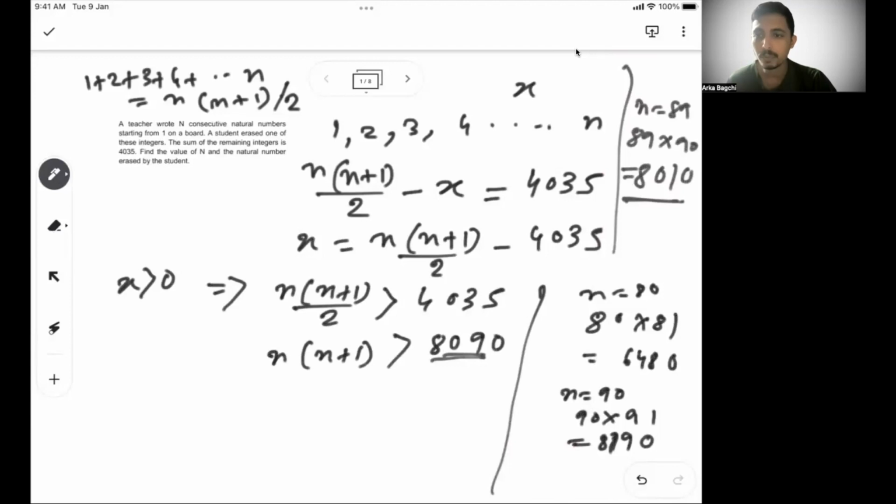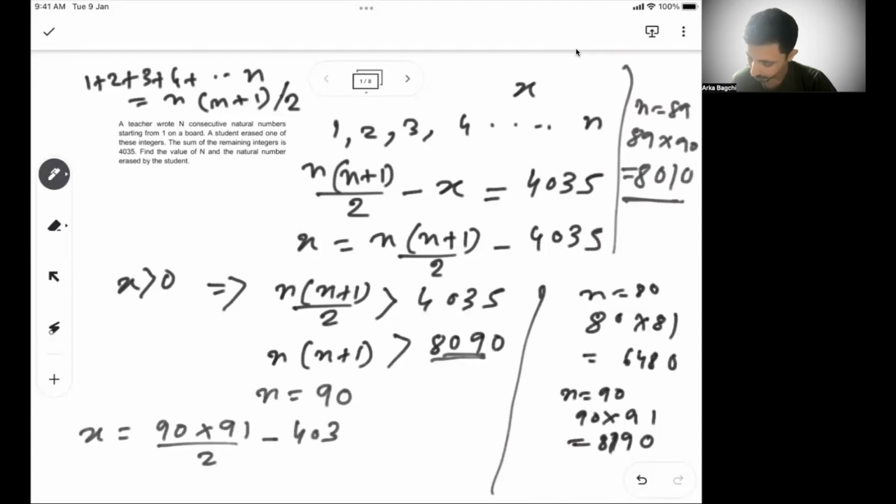So n equal to 89 also does not satisfy the condition. The condition is satisfied when n is equal to 90. Now, what is the value of x? The value of x will be 90 into 91 by 2 minus 4035.